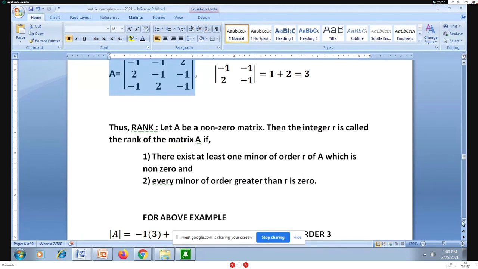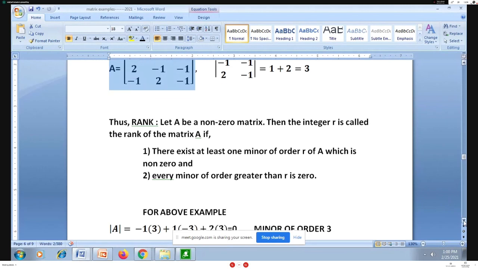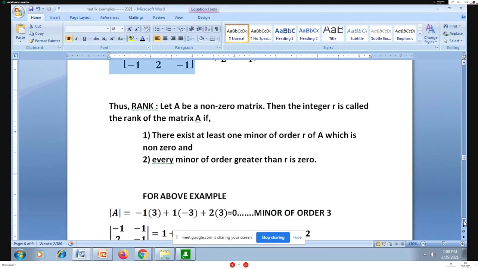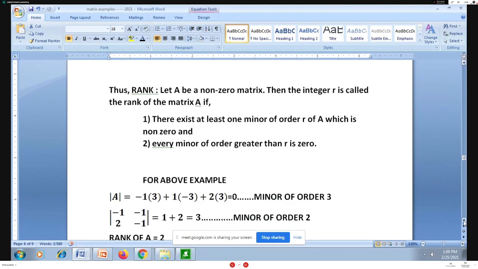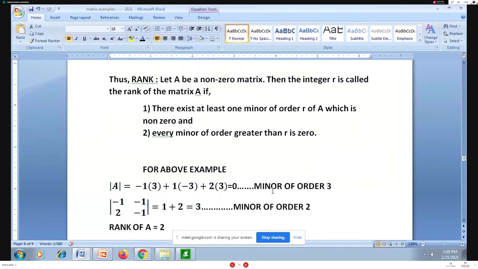Yes, so for a 3 by 3 matrix I can have only one minor of order 3. I can't delete any row or any column, so I have to take the determinant of that matrix as it is. So the minor of order 3, which is nothing but the determinant of A, we are getting as 0.